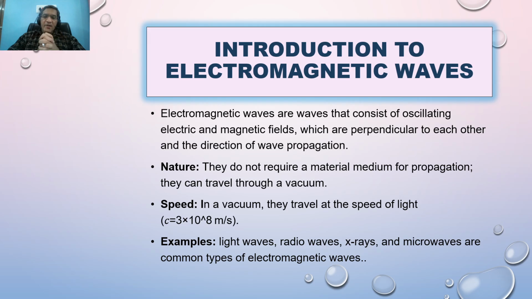This is a very important definition of electromagnetic wave: the direction of propagation, in which direction the wave propagates or moves. The direction of electric field and direction of magnetic field are all three perpendicular to each other. In other words, if the electric field is in the x direction, then the magnetic field is in the y direction, and the wave propagates in the z direction.